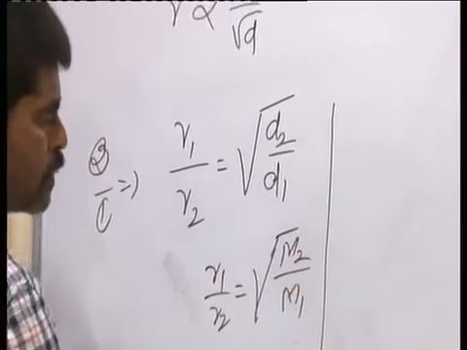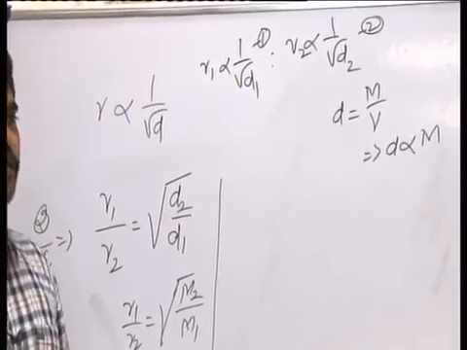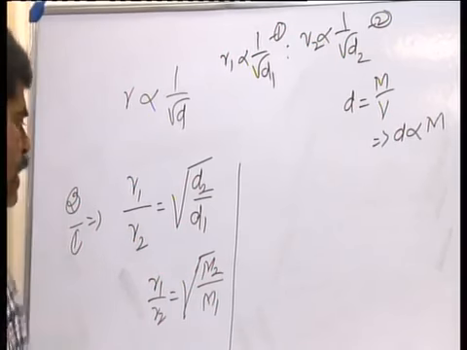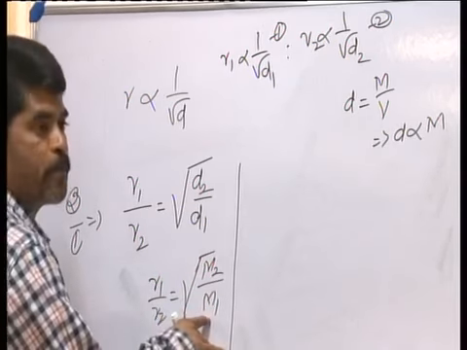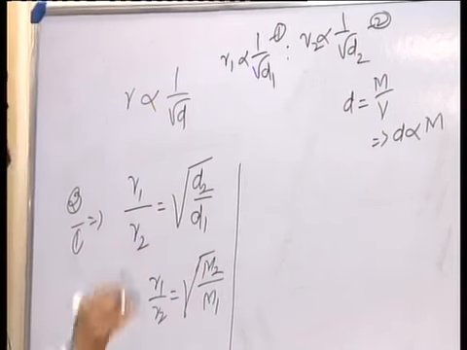Okay. Now, they are asking a question: hydrogen diffuses 6 times faster than gas A. You want to find the molar mass of gas A here. Hydrogen diffuses 6 times more than gas A.